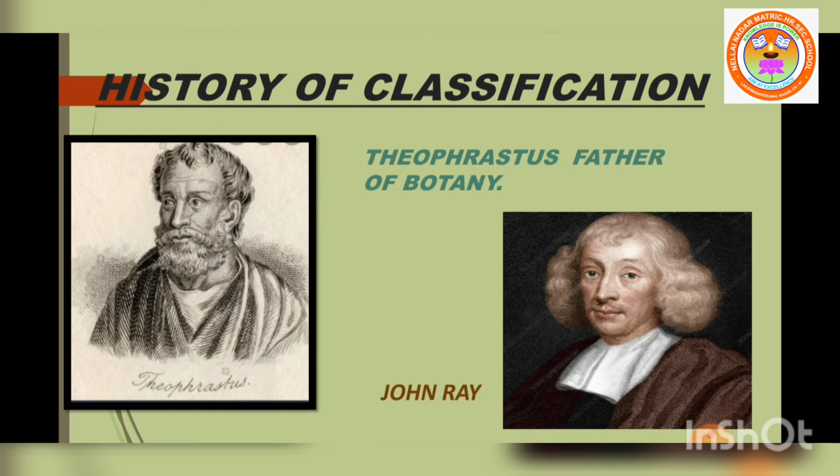After Aristotle, his student Theophrastus continued his research on the classification of plants, and he was known as the father of botany. There was a huge gap till the 16th century. Then the English naturalist John Ray wrote several important works through his life. His most important contribution was the establishment of species as the ultimate unit of taxonomy.